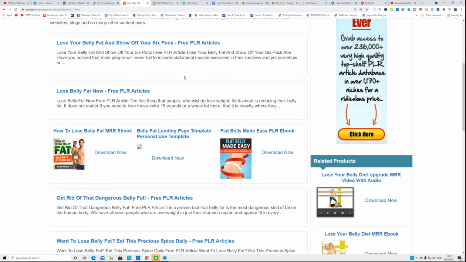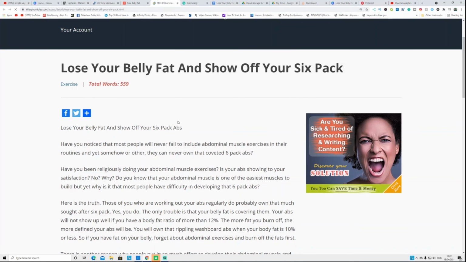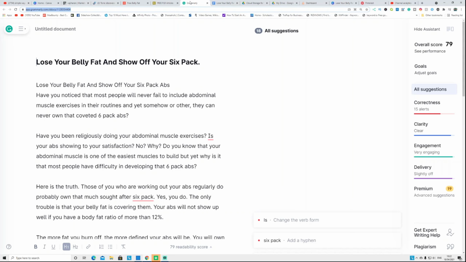So what you do, find an article here and open that article. This is the article I just found and I want to promote it. So this is the article. What you do, copy that article and put it in a Word document or Google document if you have one. Google document is the one I'm going to use, so it would speed up the process.